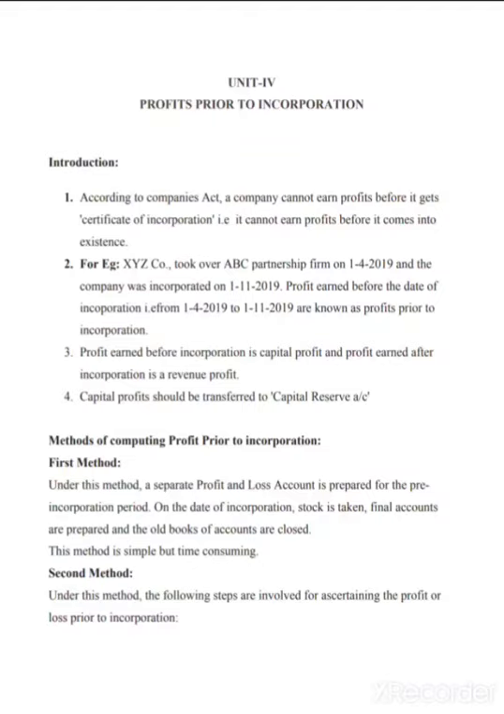Now, what are we going to do with that profits? How are we going to account this profit prior to incorporation? All these things we are going to learn in this unit.